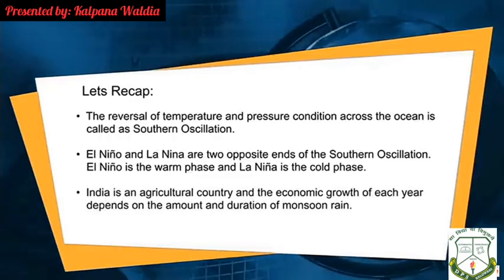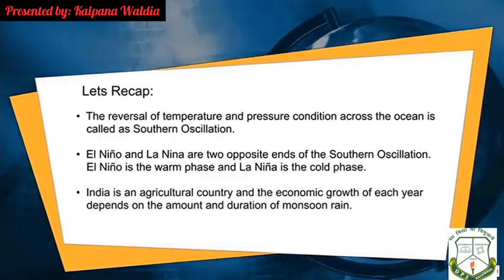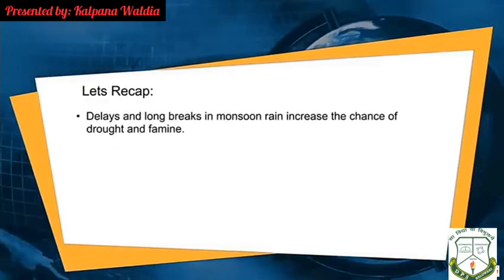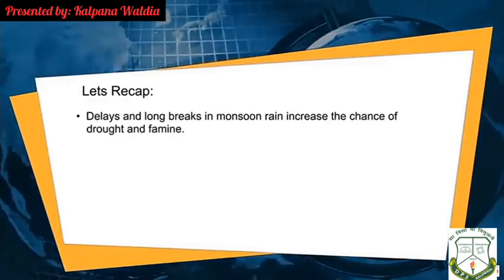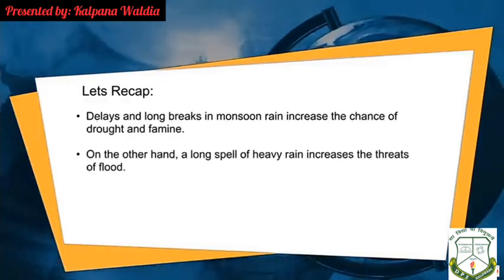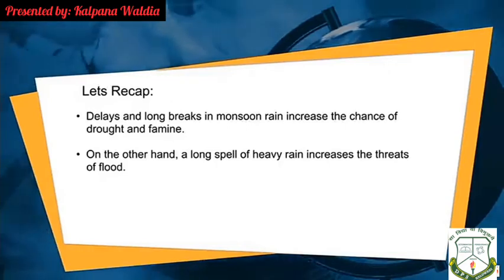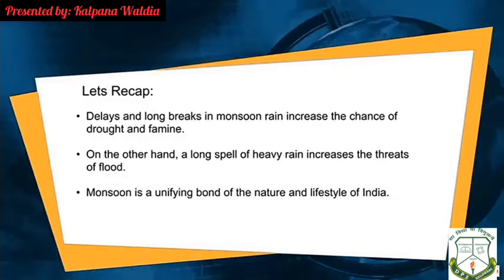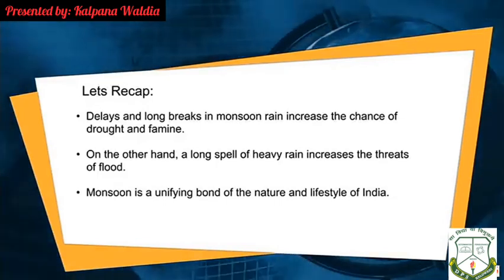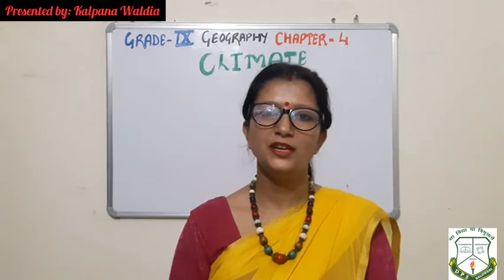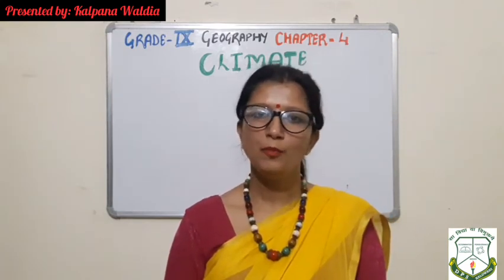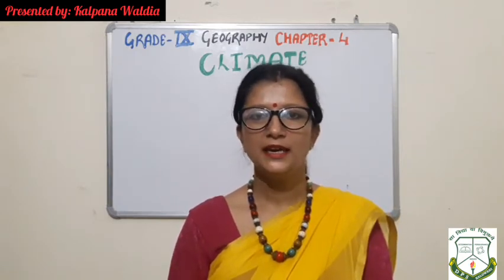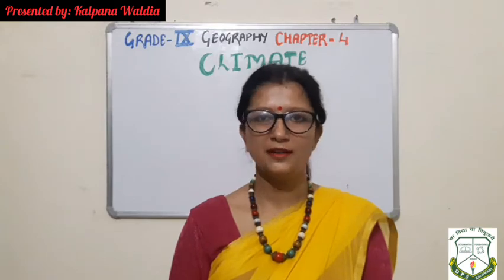India is an agricultural country and the economic growth of each year depends on the amount and the duration of the monsoon rain. Delays and long breaks in the monsoon rain may increase the chance of drought and famine. On the other hand, a long spell of heavy rain increases the threat of flood. Monsoon is a unifying bond of nature and lifestyle of India. So children, this is all about this video, the mechanism of monsoon. Hope you understood and enjoyed, and would suggest you to please refer to the NCERT textbook to understand much better.